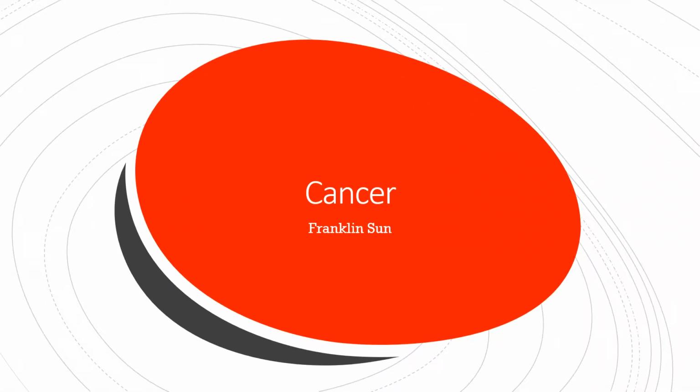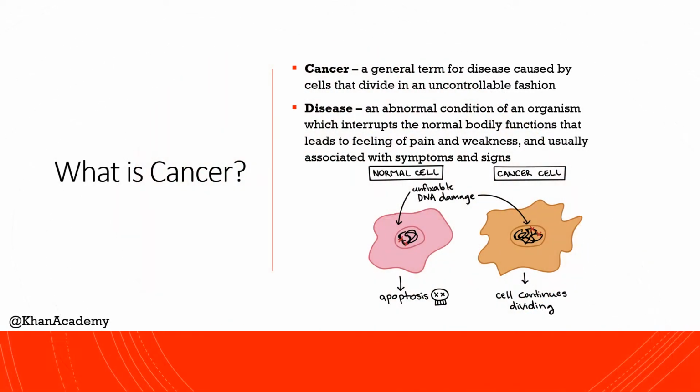Today, I'll be going over what cancer is and the various types and causes of it. Cancer is defined as a general term for disease caused by cells that divide in an uncontrollable fashion. Disease is an abnormal condition of an organism which interrupts a normal bodily function that often leads to feelings of pain and weakness. So how do cancer and disease relate to each other exactly?